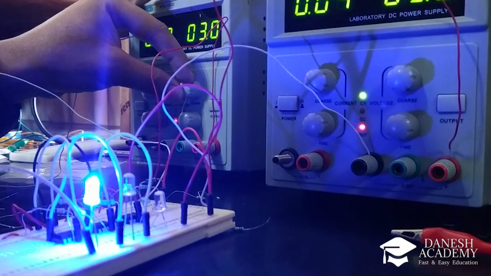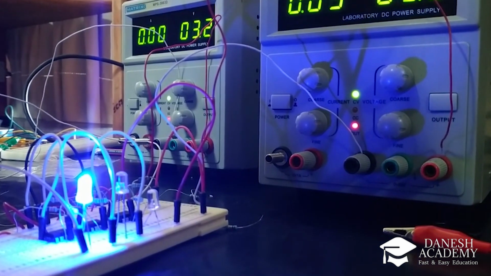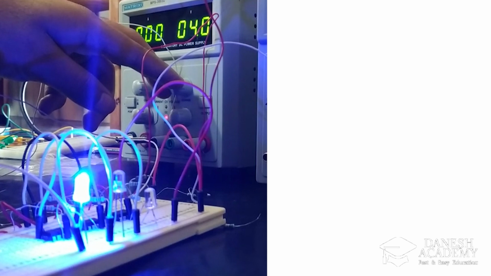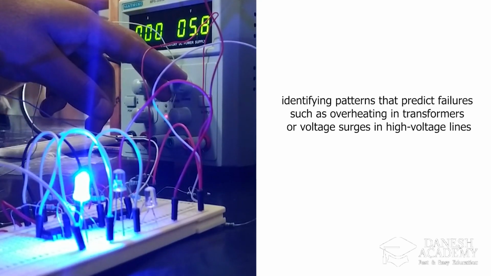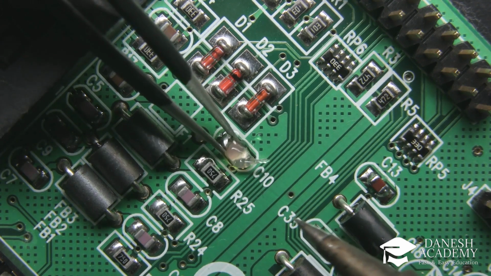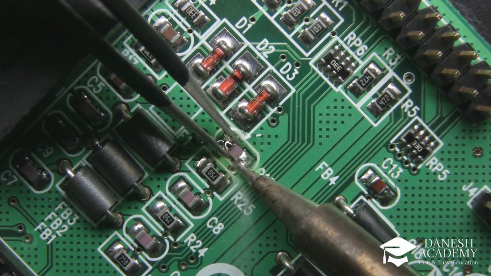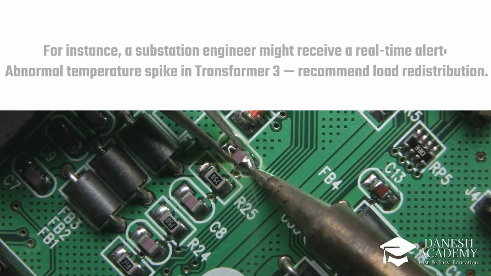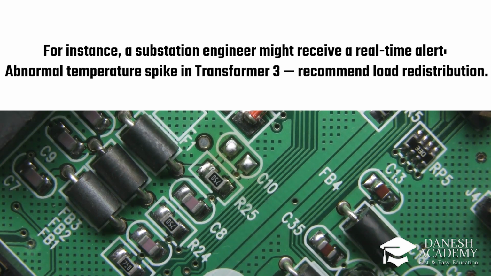Like voltage, current, power, temperature, and frequency. Integrated with IoT and SCADA, it performs anomaly detection using deep learning models, identifying patterns that predict failures, such as overheating in transformers or voltage surges in high-voltage lines. It doesn't stop at detection. It automatically classifies fault types and suggests corrective actions. For instance, a substation engineer might receive a real-time alert: abnormal temperature spike in transformer 3, recommend load redistribution.